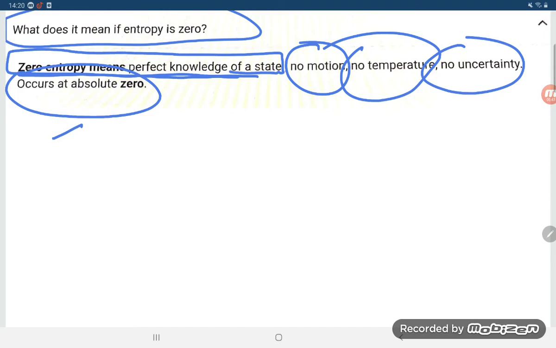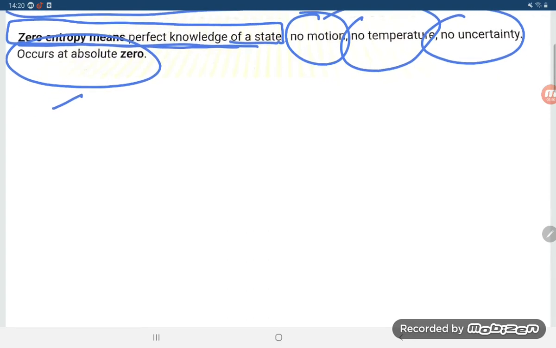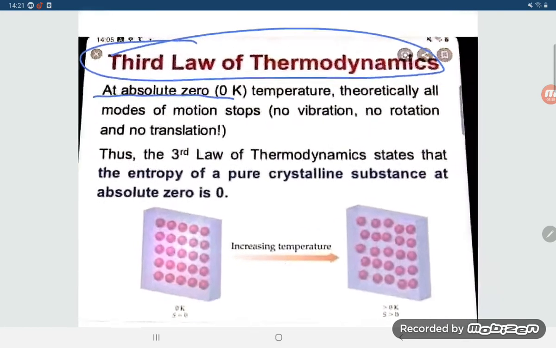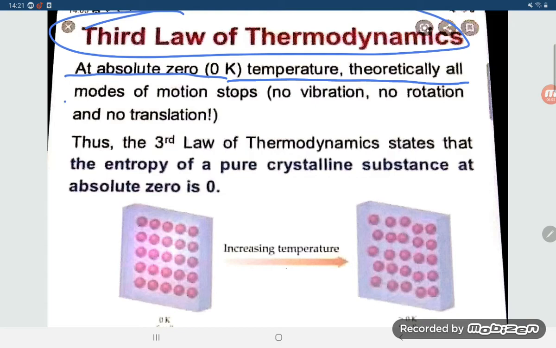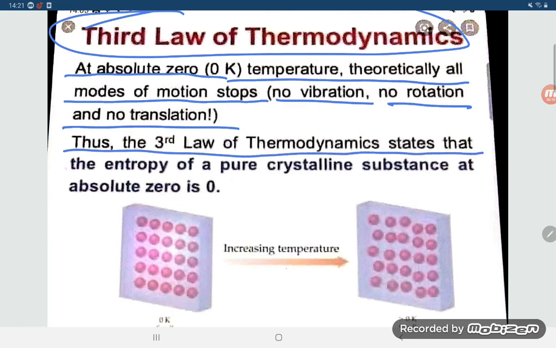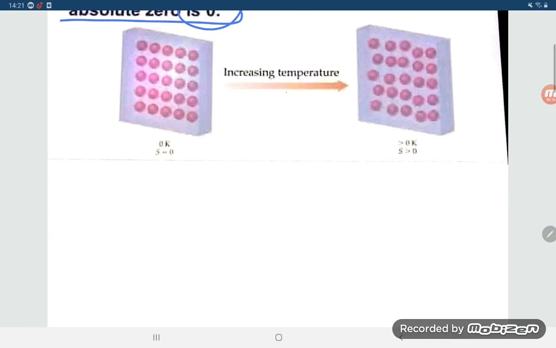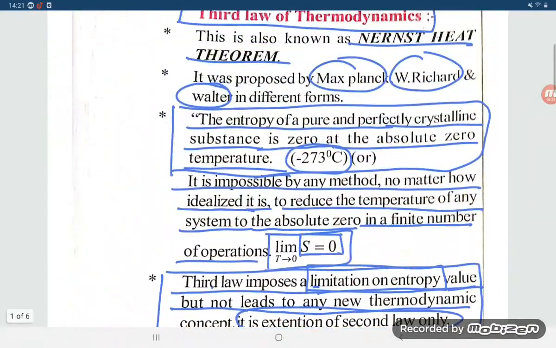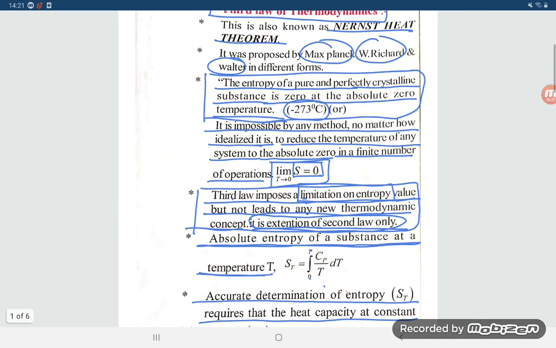This is what zero entropy means. Okay students, let us see some more concepts. In other words, at absolute zero, 0 Kelvin, theoretically all modes of motion stop: no vibration, no rotation and no translation. Thus the third law of thermodynamics states that the entropy of a pure crystalline substance at absolute zero is zero. So this is all about the third law of thermodynamics, students. There are no such problems which can be explained on the basis of this; theoretically you can understand the third law.